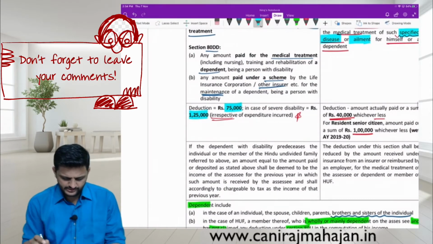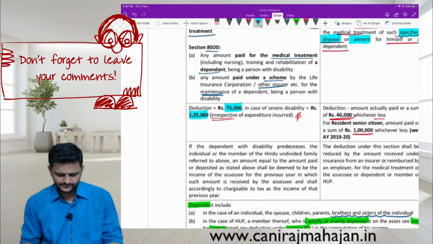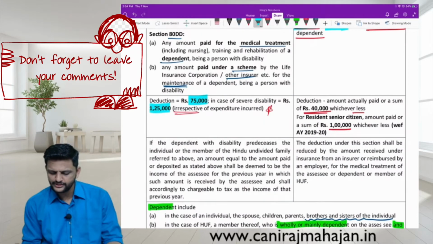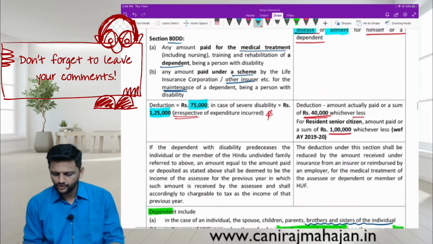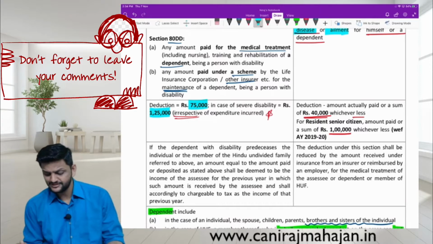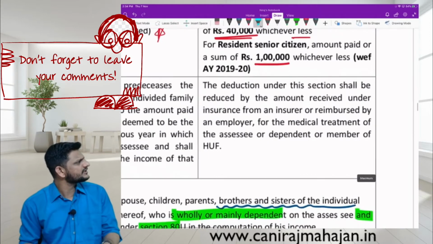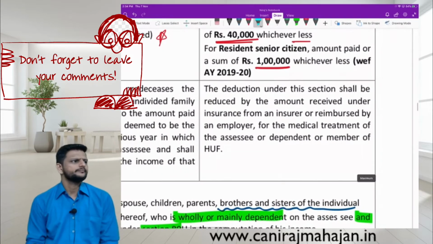This is, I think, for the scheme. Let me check this. And the deduction under this section shall be reduced by the amount received under insurance from an insurer or reimbursed by an employer for the medical treatment of the assessee or dependent or member of HUF. This point was covered a little bit in salary somewhere.